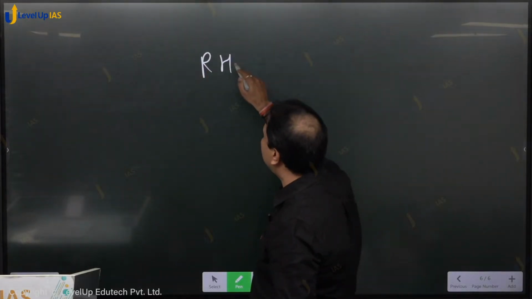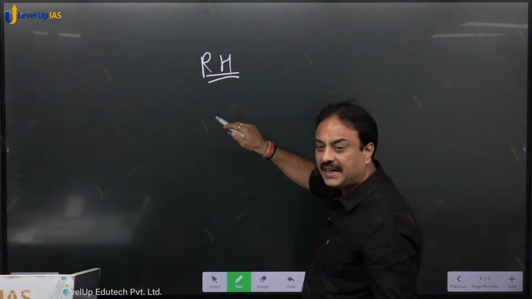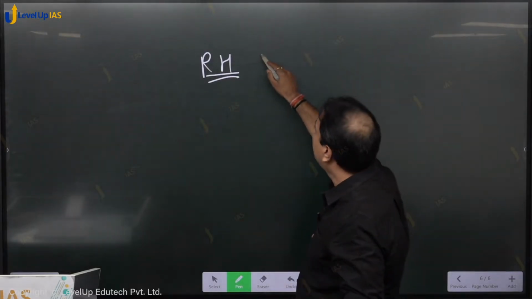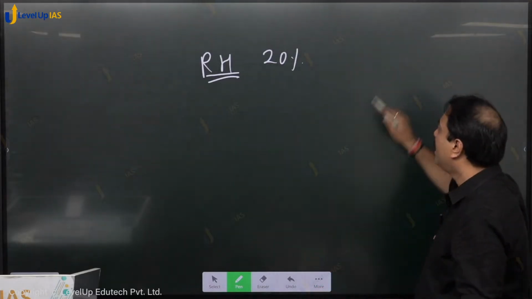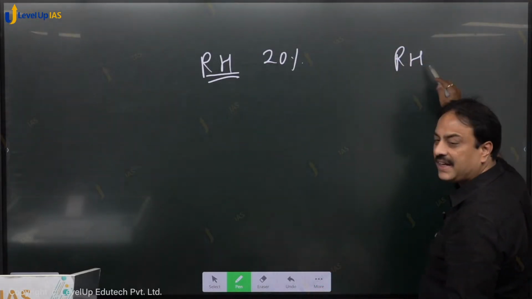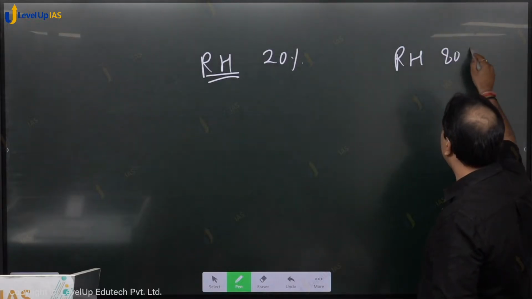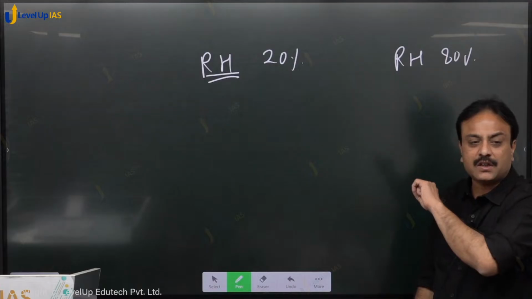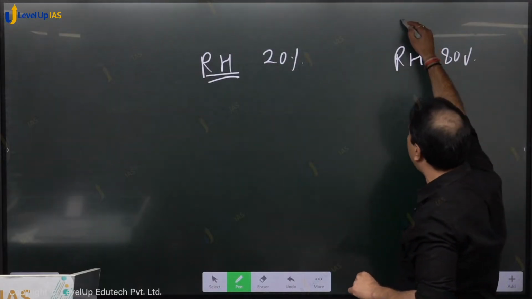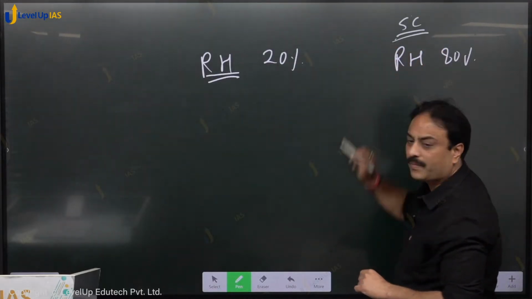See, if there is an air having relative humidity of 20%, right? Another air having relative humidity of 80%, right? But this air is having 80% relative humidity at a temperature of 5 degrees Celsius.